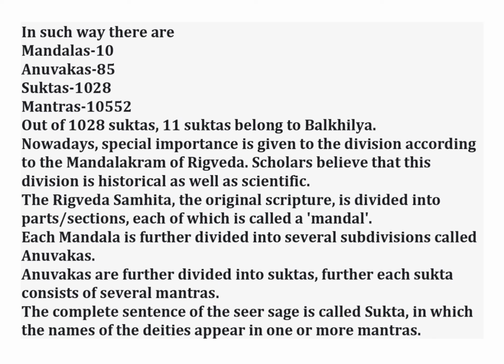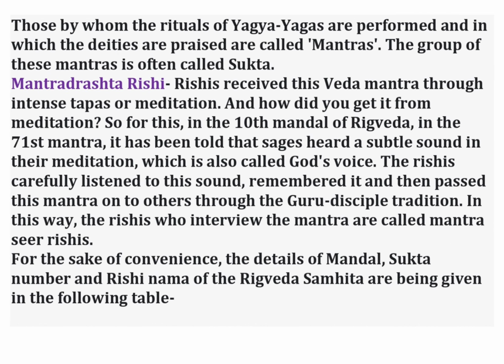The complete sentence of the seer sage is called a sukta, in which the names of the deities appear in one or more mantras. By those mantras, the rituals of yagas are performed, and those in which the deities are praised are called mantras. The group of these mantras is often called a sukta.